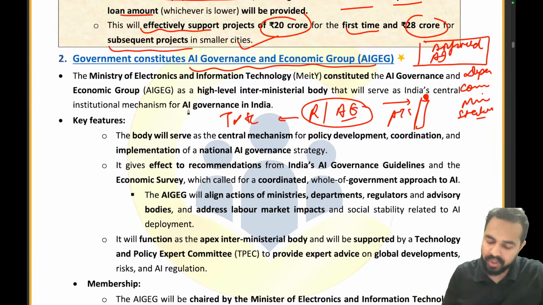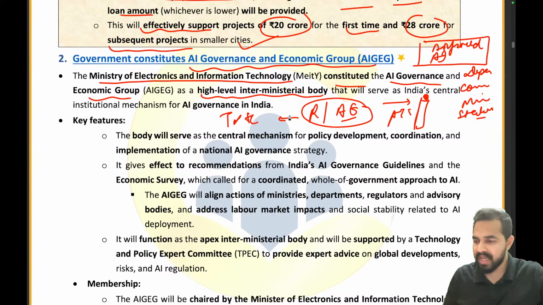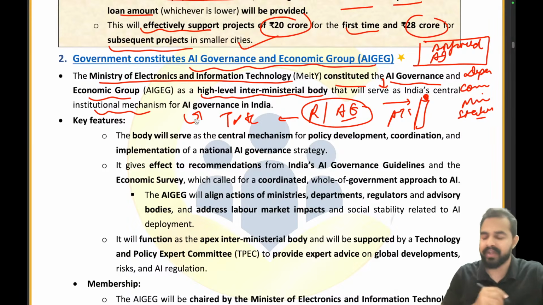Now please try to focus on the details. The Ministry of Electronics and Information Technology has constituted the AI Governance and Economic Group as a high level interministerial body. It will serve as India's central institutional mechanism for AI governance in India.